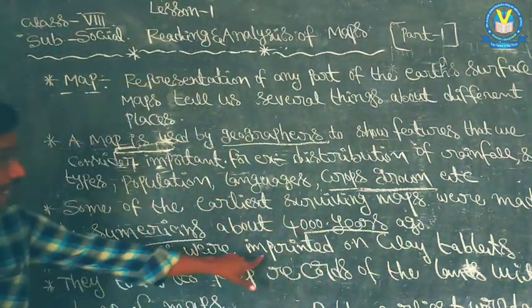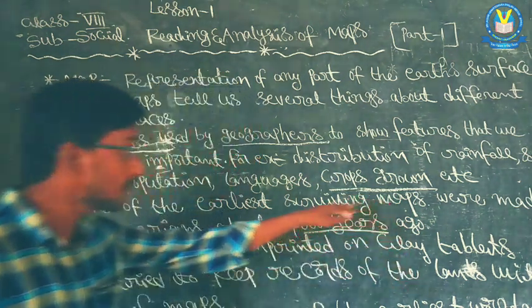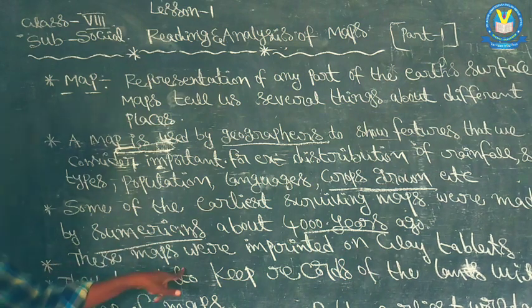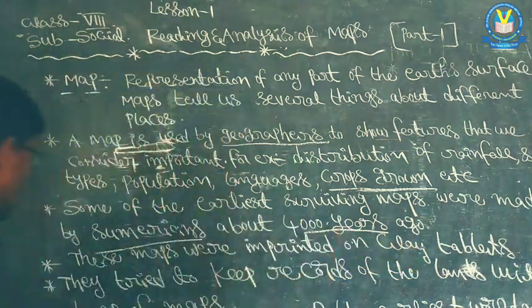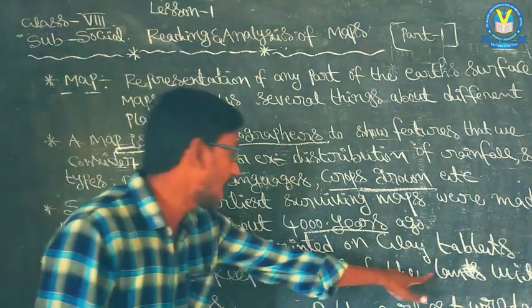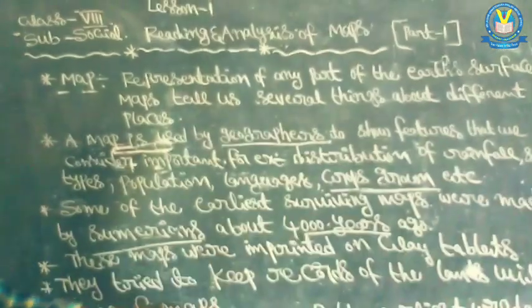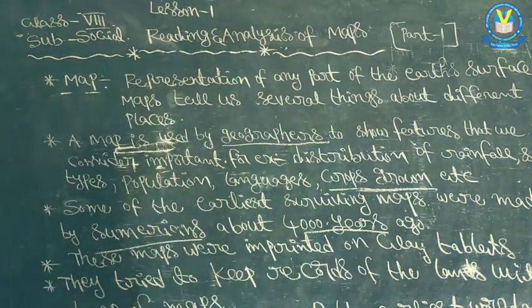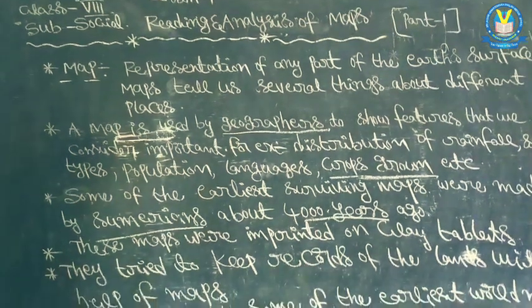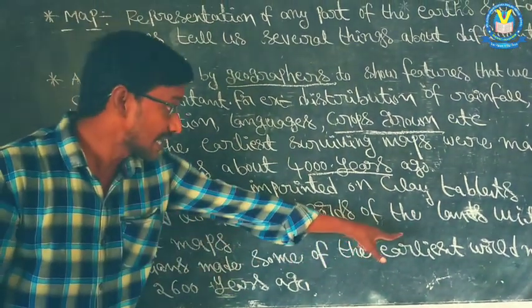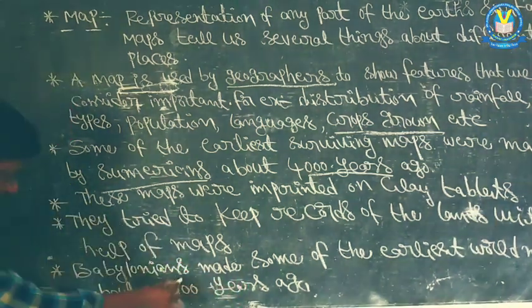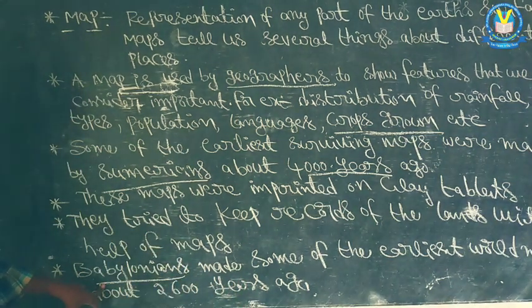Okay. Next, the maps were imprinted on clay tablets. The maps prepared by Sumerians in ancient days were imprinted on clay tablets. Next, they tried to keep records of the lands with the help of maps. That is the use of maps. Second, Babylonians. In ancient days, Babylonians made some of the earliest world maps about 2,600 years ago. Babylonians are also people of present-day Iraq.